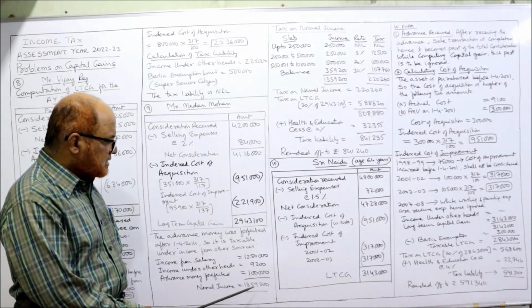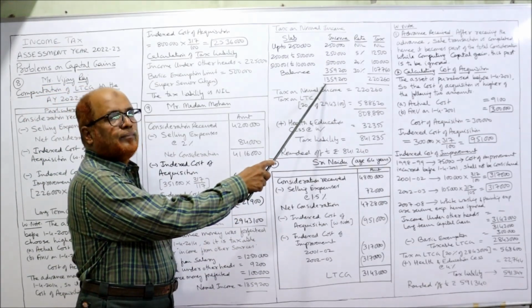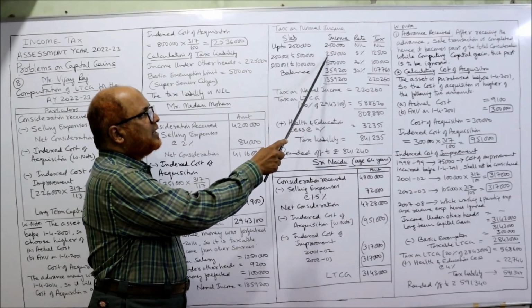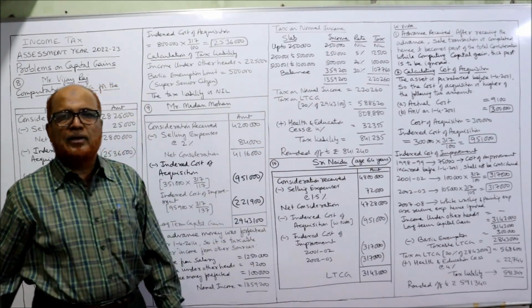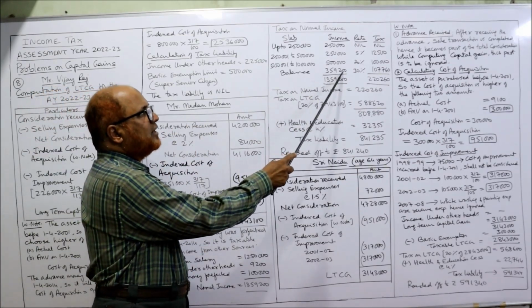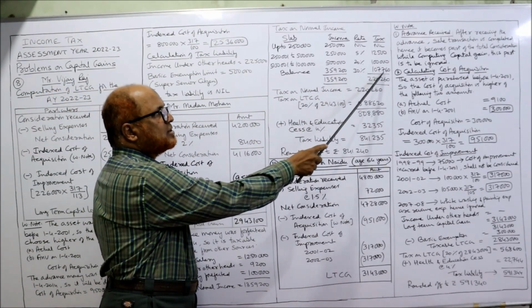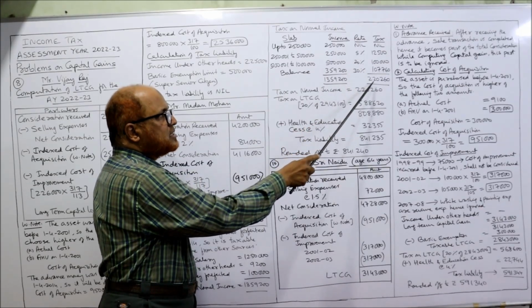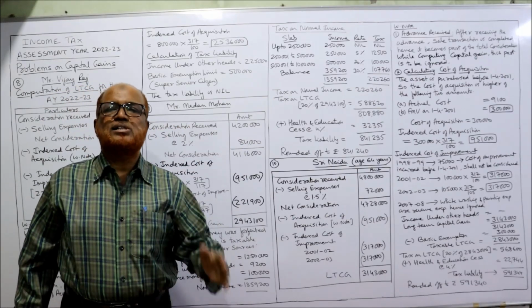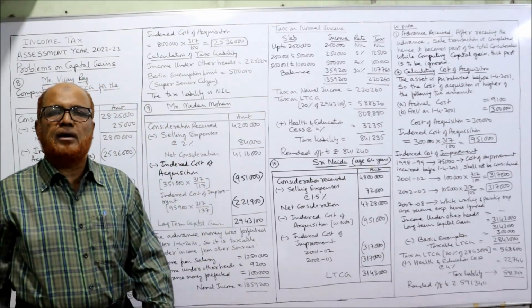So total income is 13,59,200. Out of 13,59,200 minus 2,50,000 minus 2,50,000 minus 5 lakh. So totally 10 lakh rupees are deducted. So remaining 3,59,200, 30%, 1,07,760. The total tax is 2,20,260. 2,20,260 is the tax on normal income.